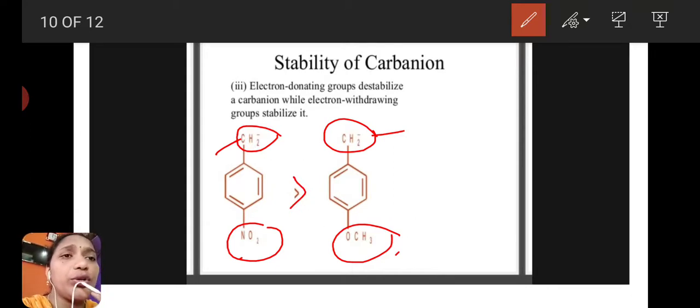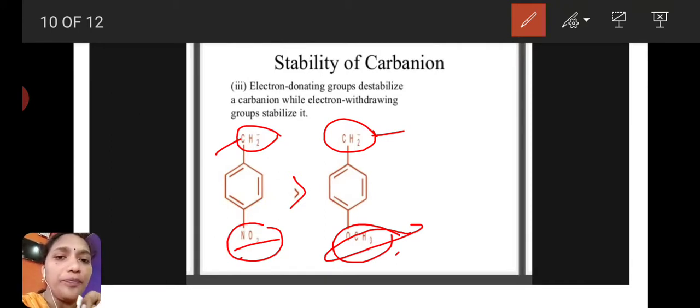Electron donating groups destabilize a carbanion while electron withdrawing groups stabilize it. This NO2 group is the electron withdrawing group, so it stabilizes the carbanion. This is an electron donating group, it is destabilizing the carbanion.